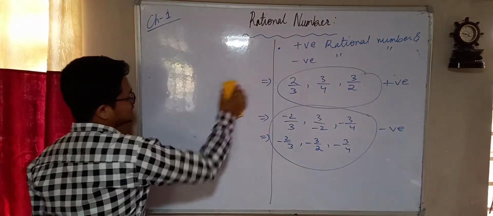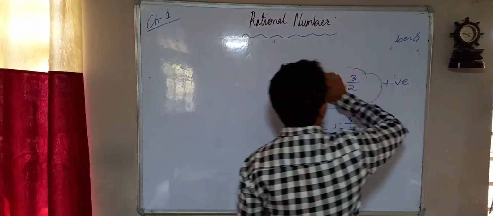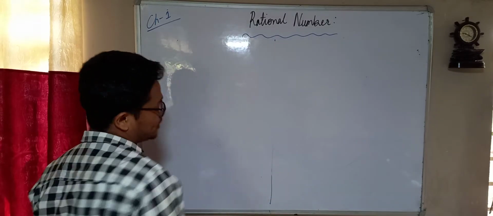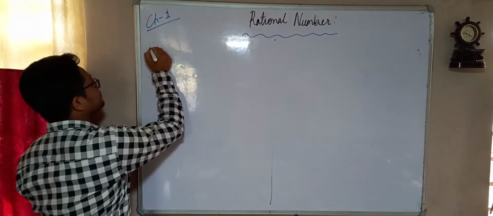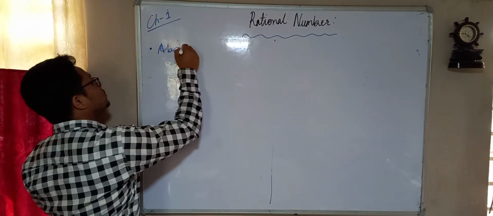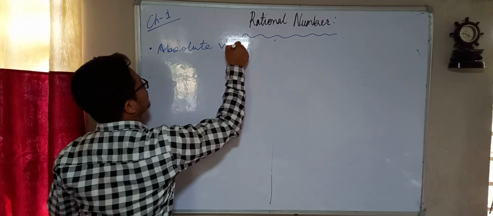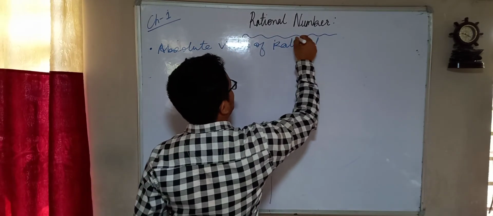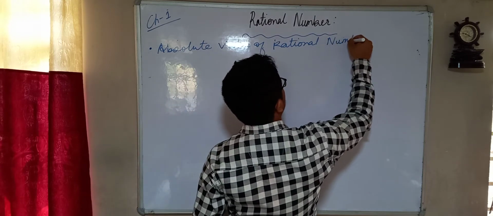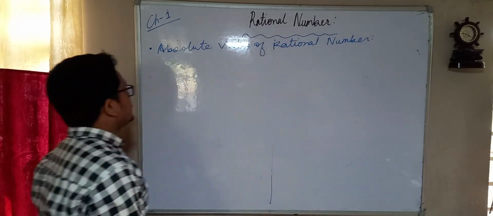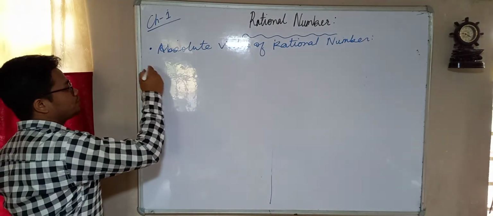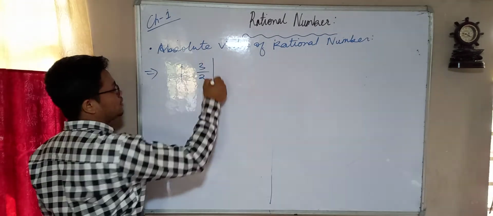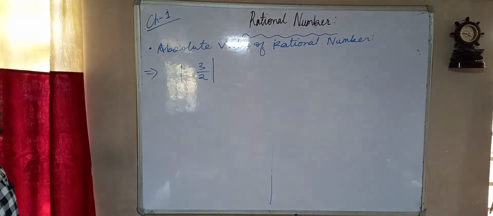This is again a very simple topic, children. Now what they will do is they will ask you, what is the absolute value of minus 3 by 2?